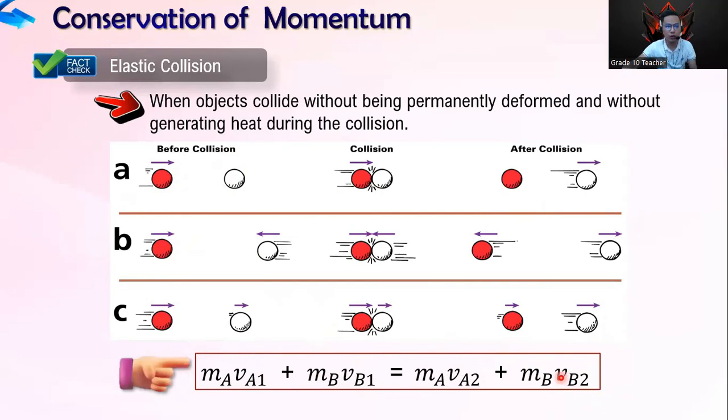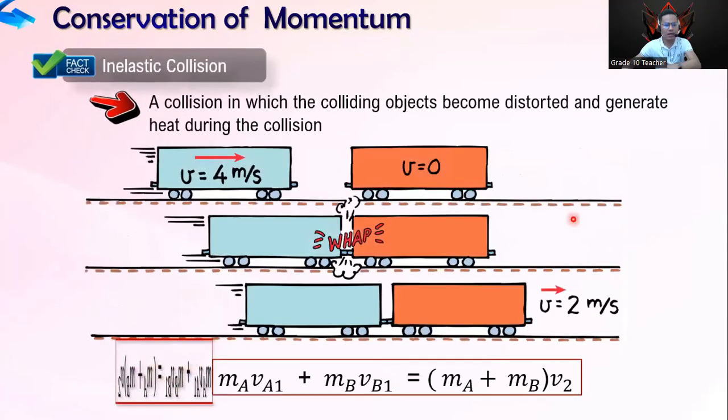So later on, when you visit other stations, there is a tutorial there on how to answer problems related to elastic collision. Next, this is the expression for inelastic collision. When you compare, in Bisaya, in elastic collision, after they collide, they separate. They have different velocities. But in inelastic collision, after they collide, they stick together, and they have the same velocity.